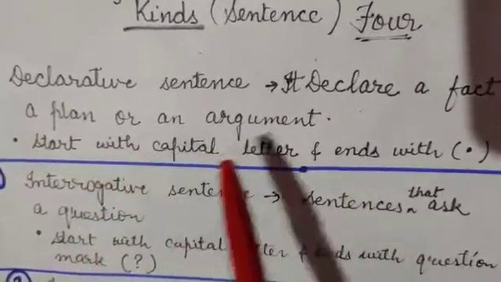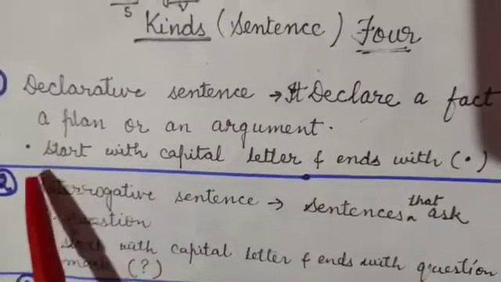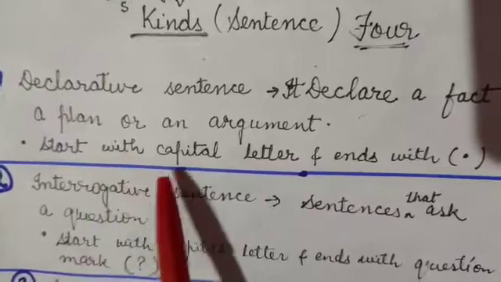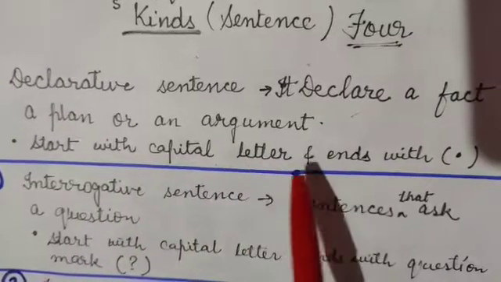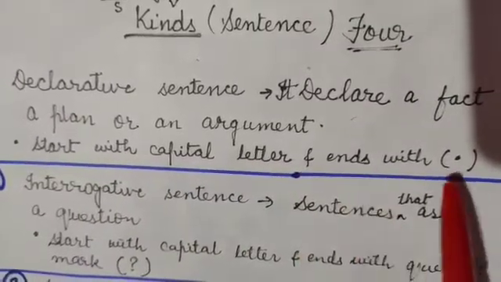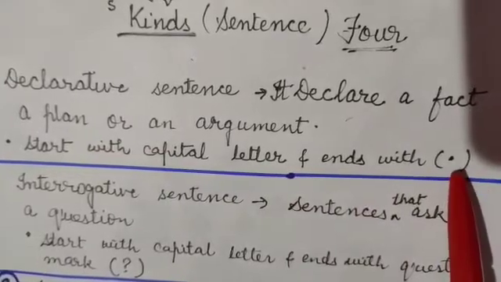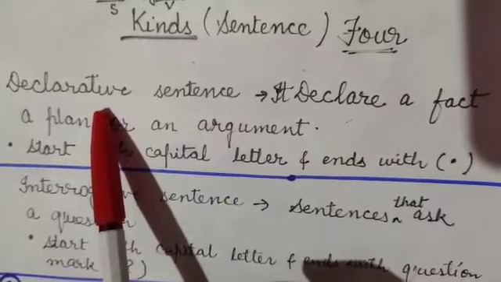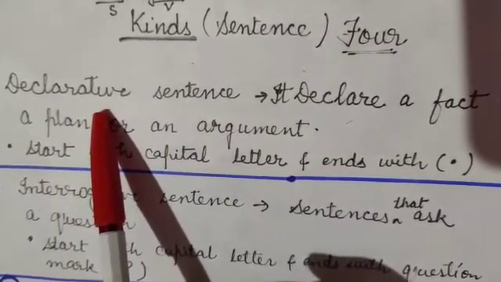And what else? In any type of sentence, when we start the writing part, the first letter of the first word should start with a capital letter. And at the end of the sentence, a full stop will be there if the sentence is declarative. Example: "Ravi is playing in the garden."